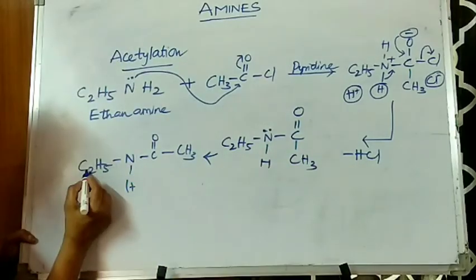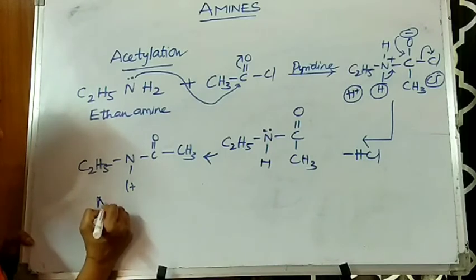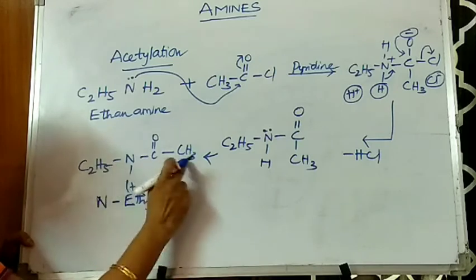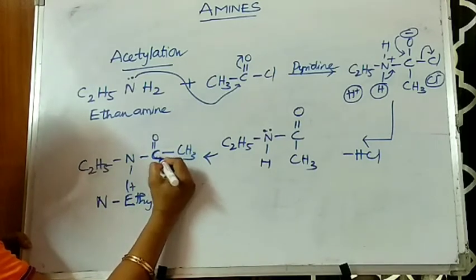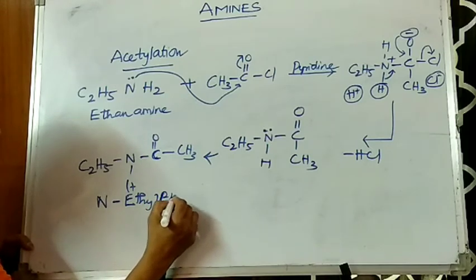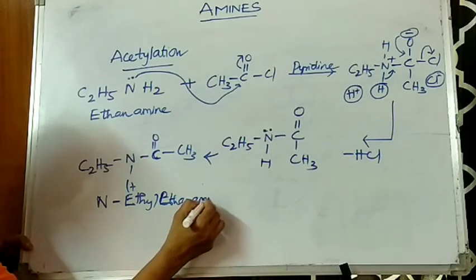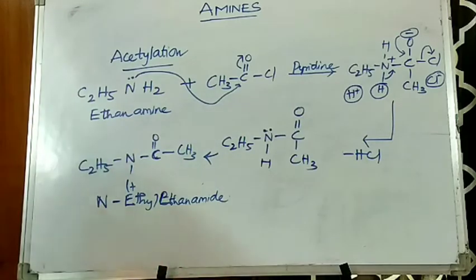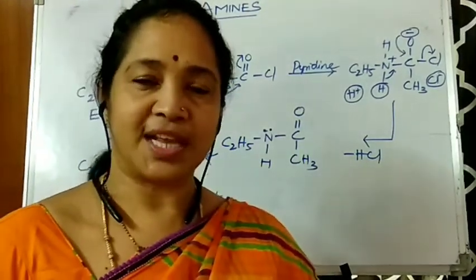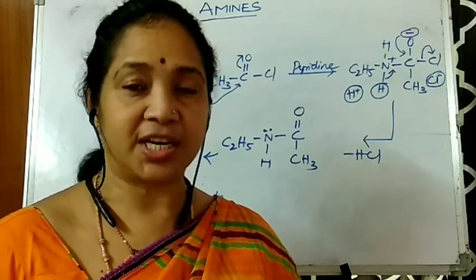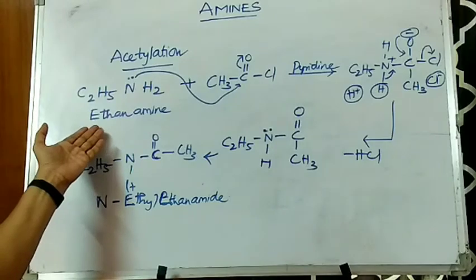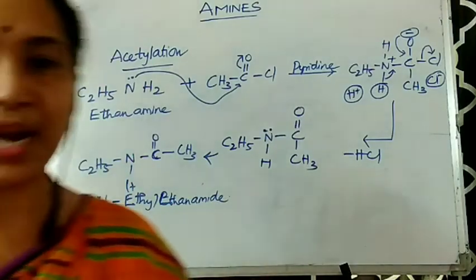So here to this N, what is connected? An ethyl group is connected. So the name would be N-ethyl. And this amide consists of two carbons, so when there are two carbons, you call it N-ethyl ethanamide. So this is one of the important mechanisms which is usually asked. So an amine, when it is treated with an acid chloride, especially acetylation with acetyl chloride, an amide is formed. In this case, I have taken ethanamide, so N-ethyl ethanamide is obtained.